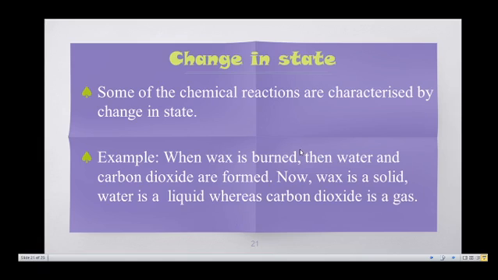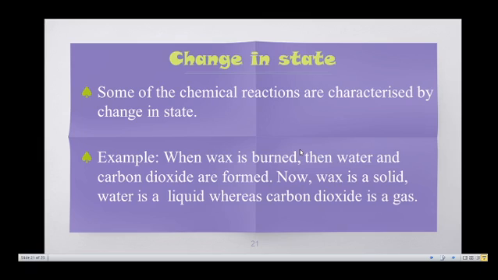Next characteristic is change in state. Some chemical reactions are characterized by a change in state. When wax is burned, water and carbon dioxide gas are formed. You know this: when we burn a candle, black smoke evolves from the candle, which is known as carbon dioxide gas. So when wax is burned, water and carbon dioxide are formed.